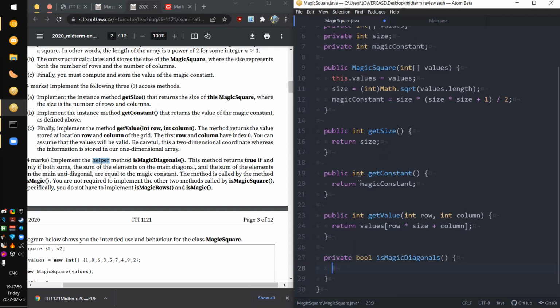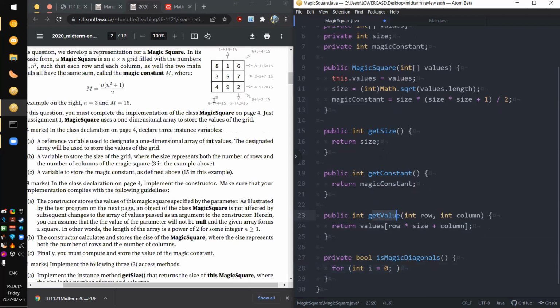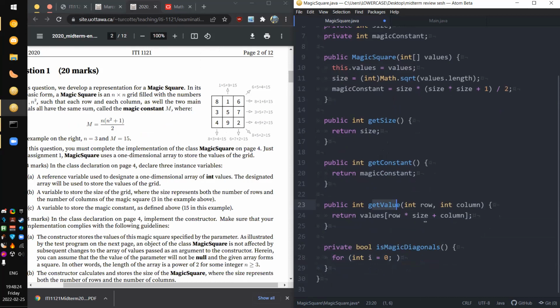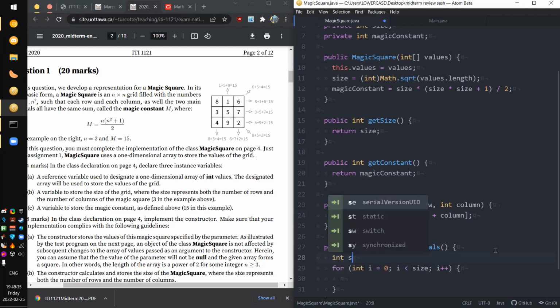And then I guess we just, for int i equals 0, I basically want to iterate through, because I'm assuming we're going to use get value to get all of these values, check if they add up to the magic constant, and then get these values, check if they add up to the magic constant as well, and then return an AND of those two values that you get. And the best way to do that is using get value. So i is less than size, i plus plus.